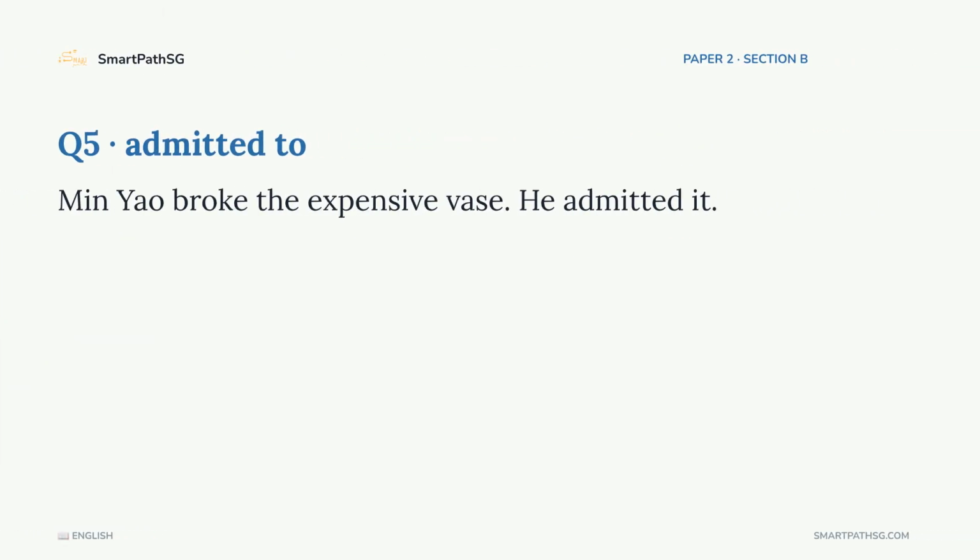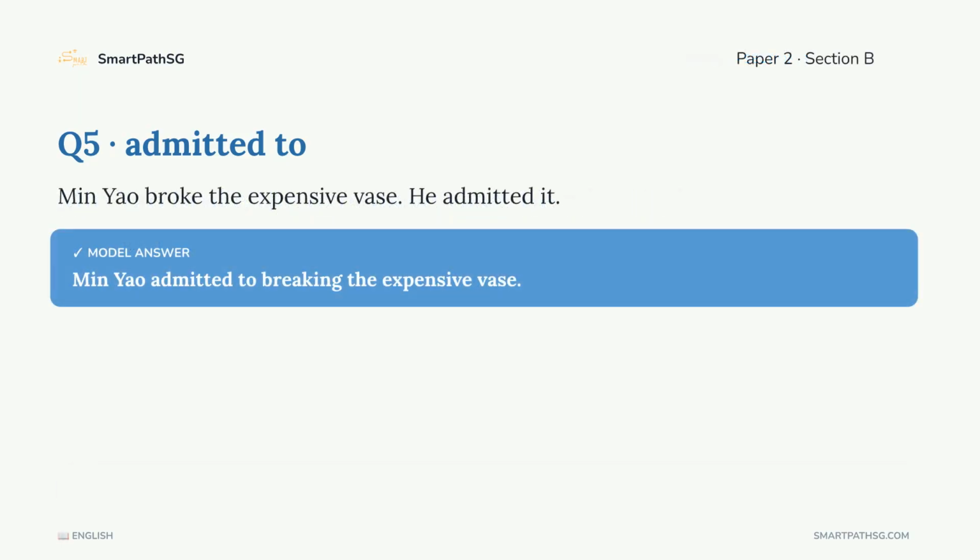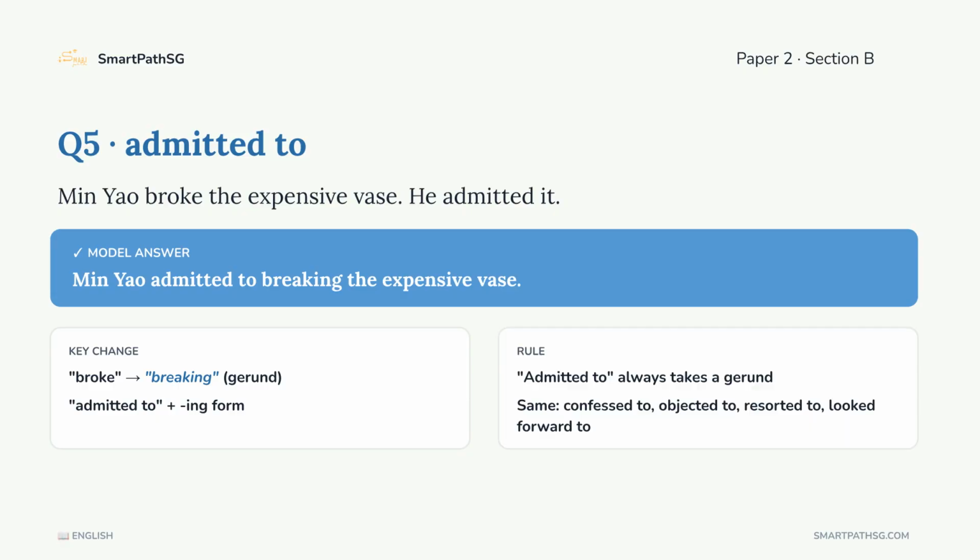Question 5. Min Yao broke the expensive vase. He admitted it. Rewrite and begin with Min Yao admitted to. What specific verb form must follow this phrase? The answer. Min Yao admitted to breaking the expensive vase. Admitted to is a fixed phrase that always takes a gerund. So broke becomes breaking. Other verbs that take a gerund include confessed to, objected to, resorted to, and looked forward to. Never write admitted to break.